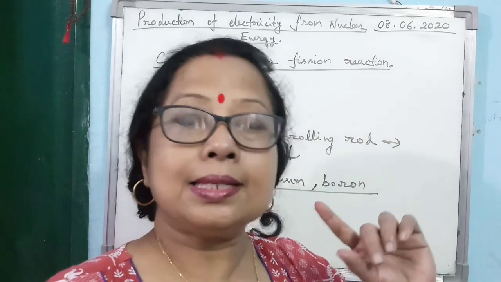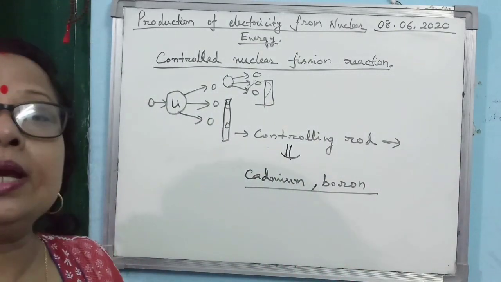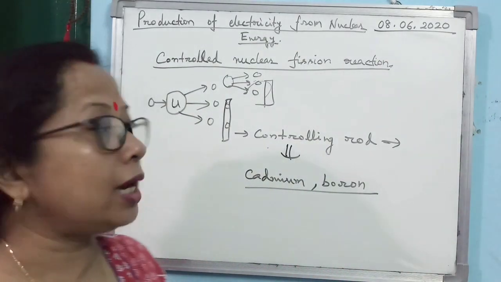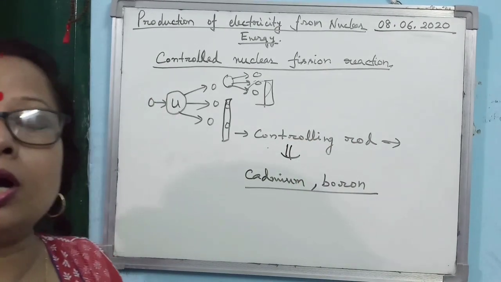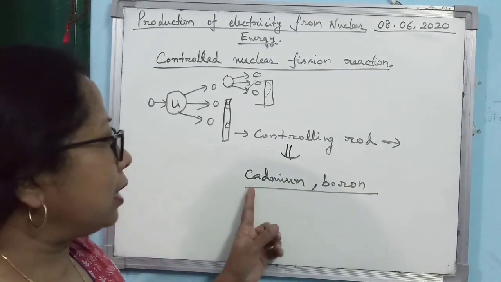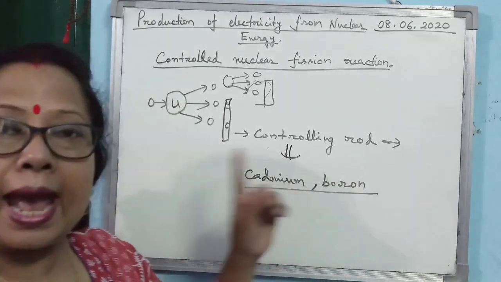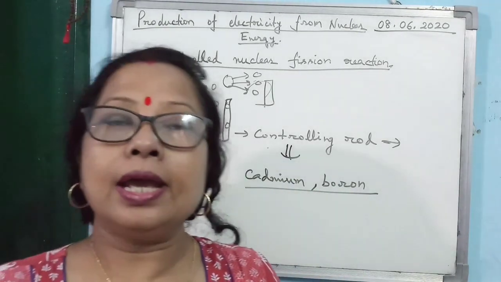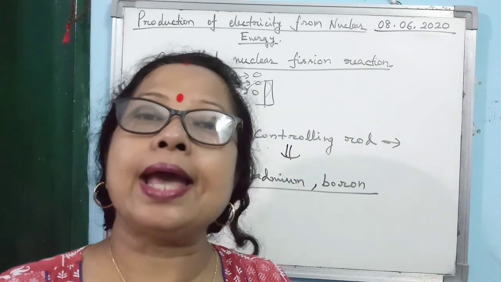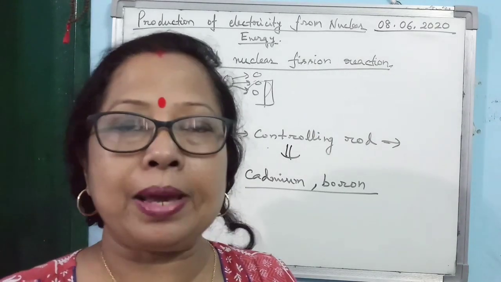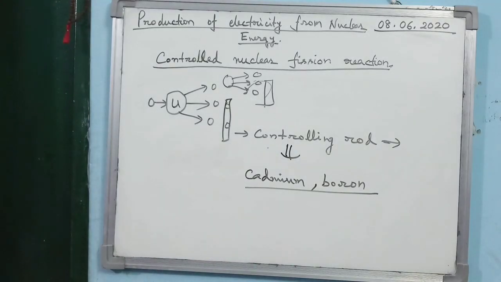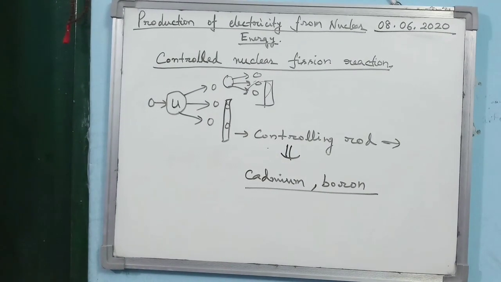Then second question, how do we control the fission reaction? By using the controlling rod. The controlling rod is made up of cadmium or boron, and it keeps the rate of reaction constant by absorbing the excess neutrons.